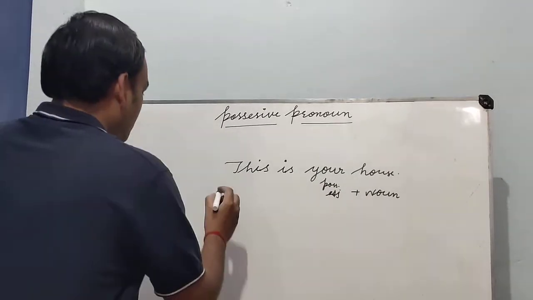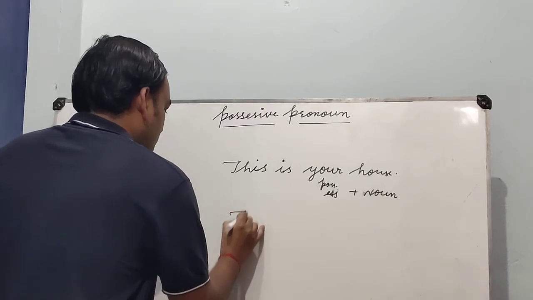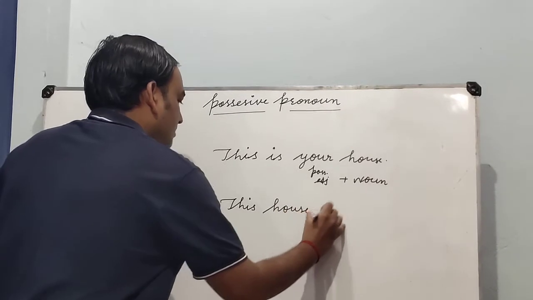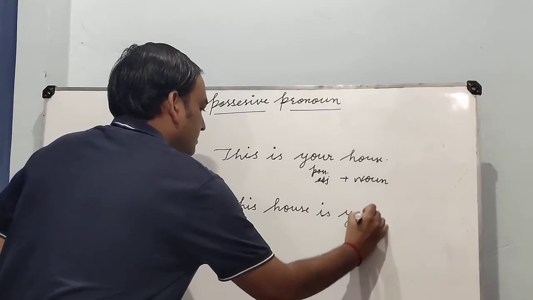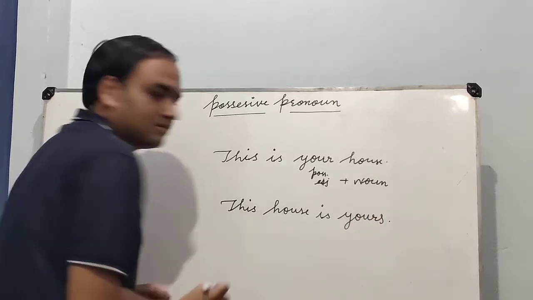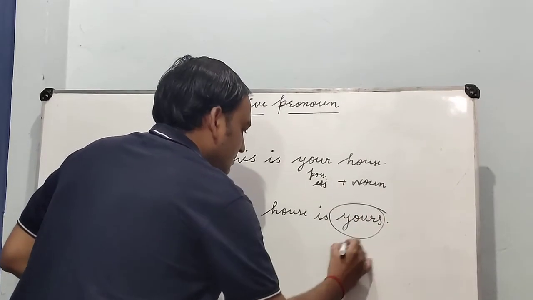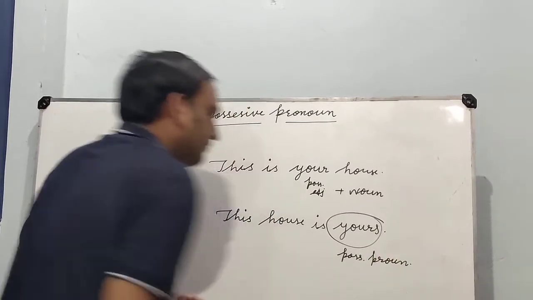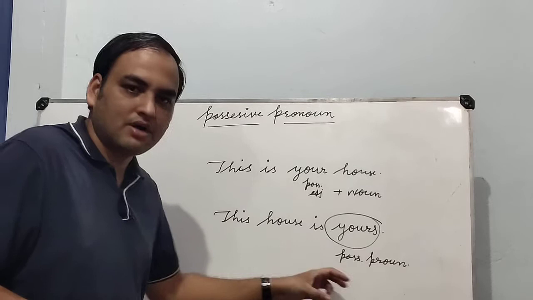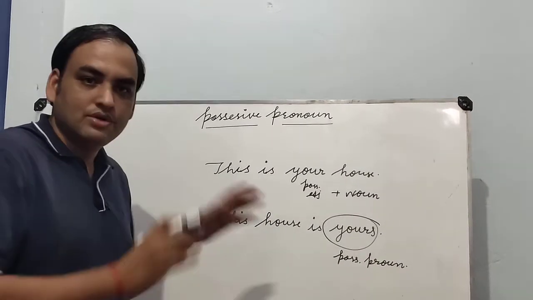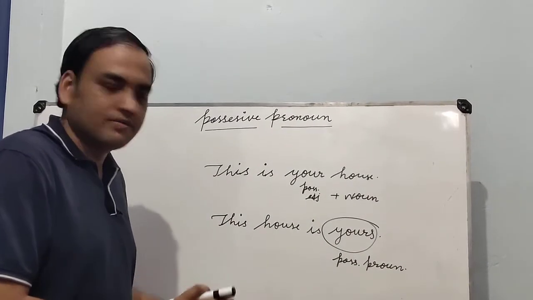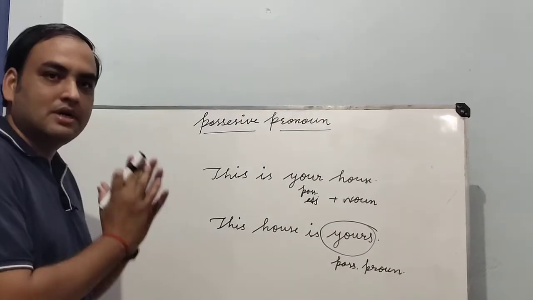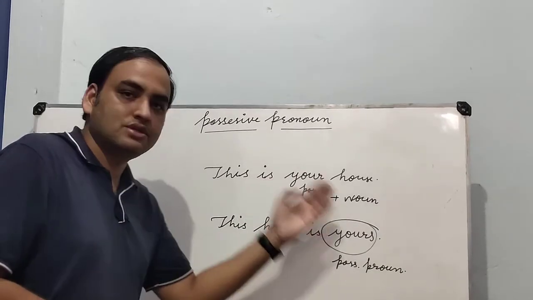Next is, this house is yours. What is this? Possessive pronoun. So if we want to use possessive pronoun in a sentence, we have to use the pronoun alone. We cannot write a noun after this pronoun. So this is the correct way. It means that this house is yours.